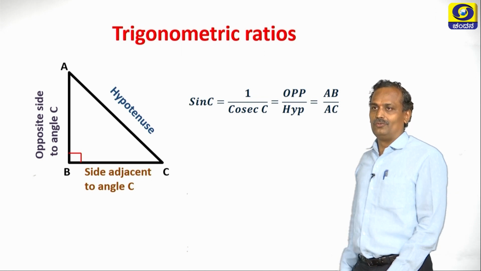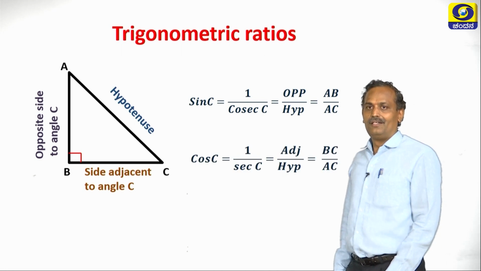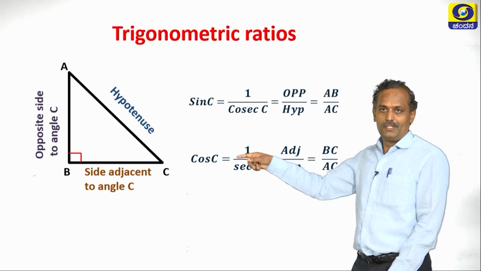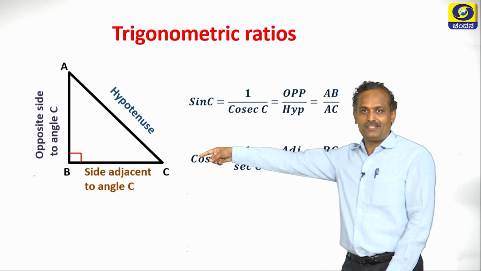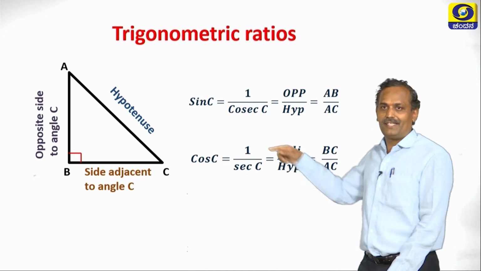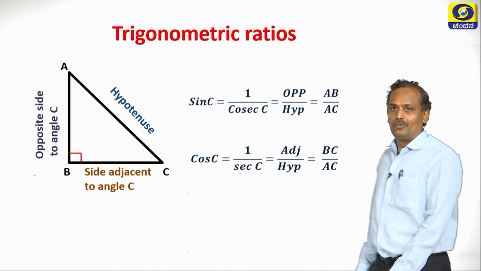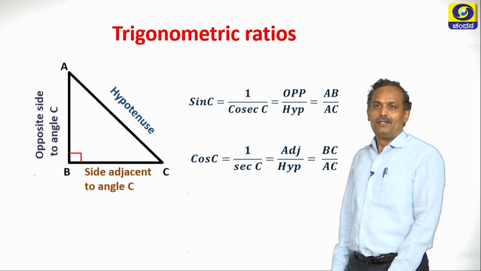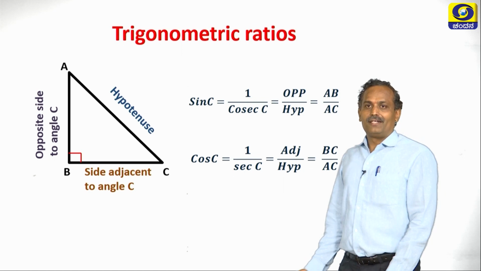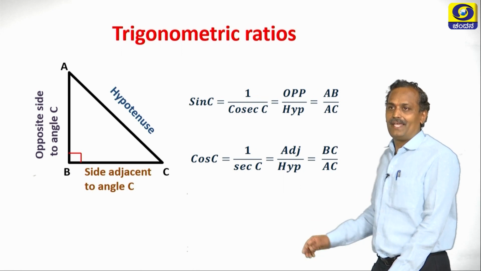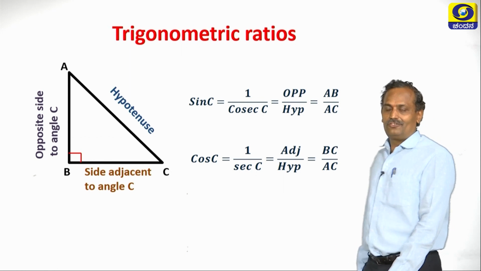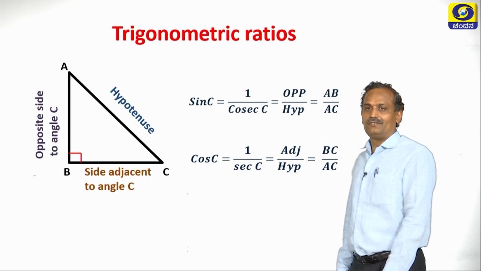Now, let us continue with cosine C. Cosine C is nothing but adjacent by hyp. Which is adjacent? BC is adjacent, and hyp is AC, as we have already found. So adjacent is BC and hyp is AC. Therefore, we can tell cosine C is BC by AC in this diagram, and secant C and cosine C are inverse functions of each other.